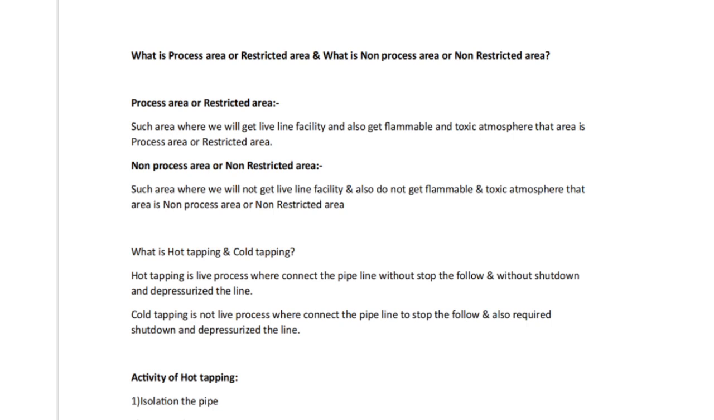What is process area or restricted area, and what is non-process area or non-restricted area? Process area or restricted area is an area where we will get live line facility and also get flammable and toxic atmosphere. Non-process area or non-restricted area is an area where we will not get live line facility and not get flammable and toxic atmosphere.